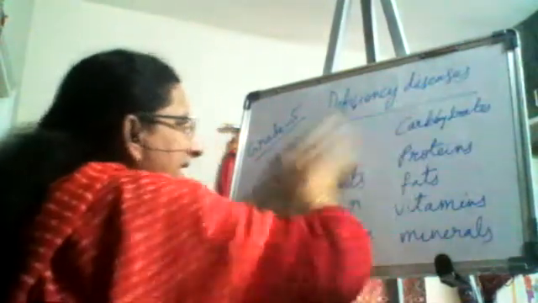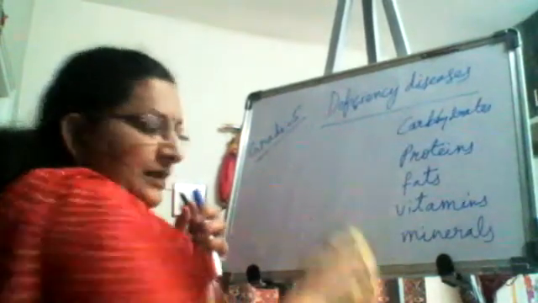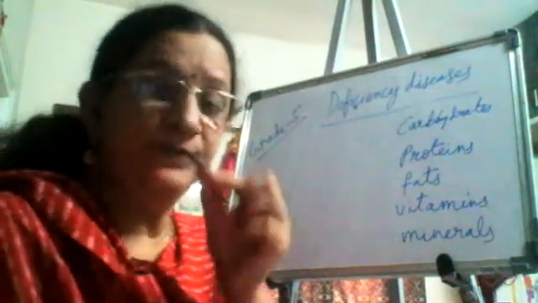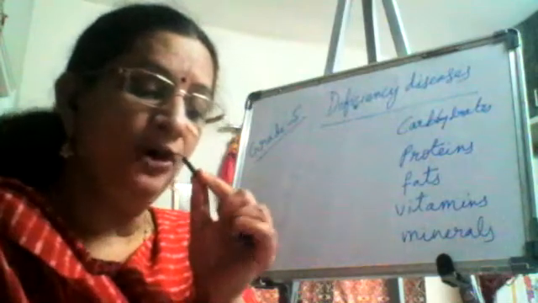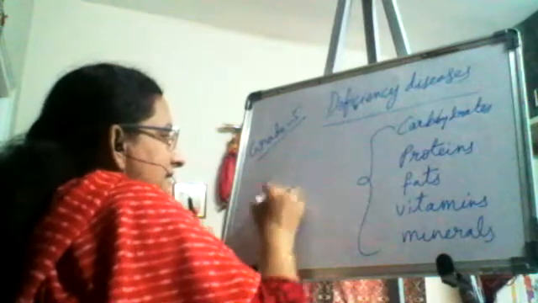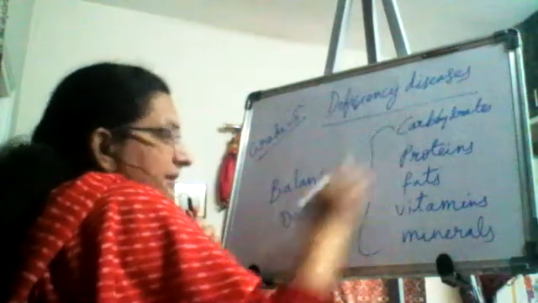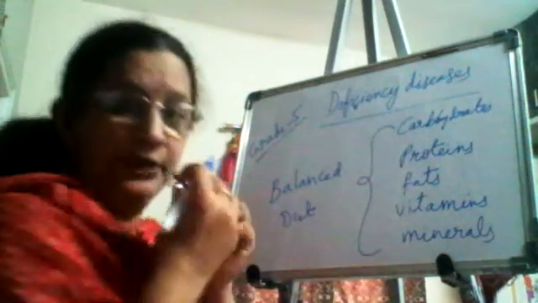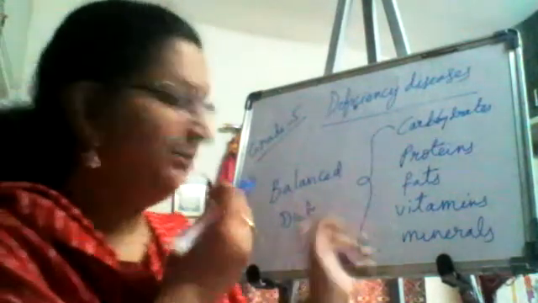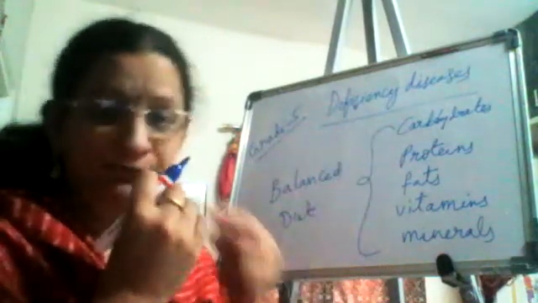What do you mean by balanced diet? Balance means, you know the meaning of the balance. So balanced diet means the diet that will have all the equal amounts of all these components is called as the balanced diet. Required proportions only. You should not eat more of carbohydrate, you should not eat more of protein, more of fat, more of vitamin, and more of minerals. The food should be balanced with the components of all these.